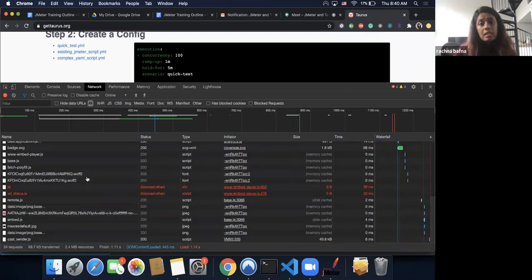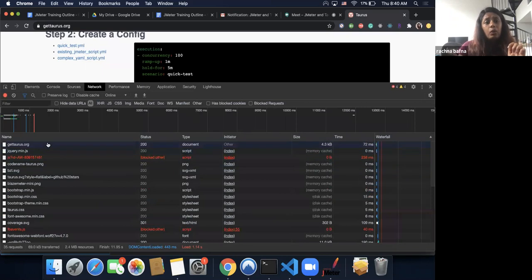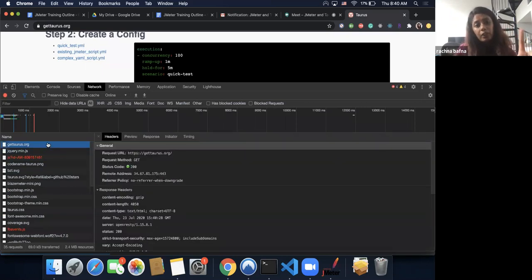Some of these are JavaScripts, some are fonts, some are CSS, the images that we've used here, and the first request is normally your HTTP request, which is making a call to your server.